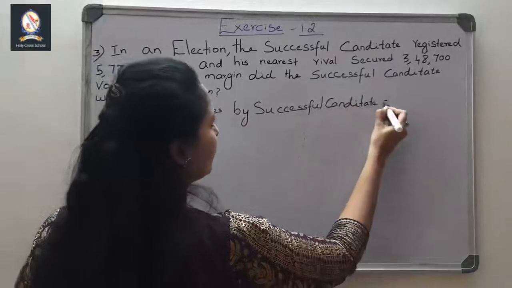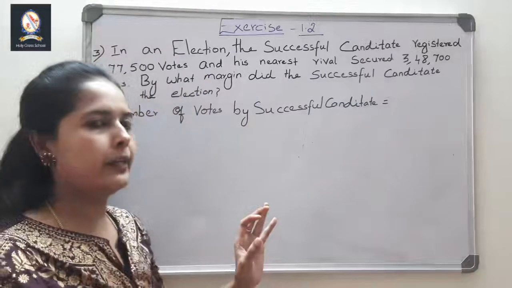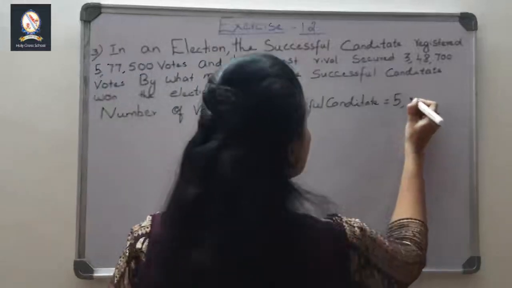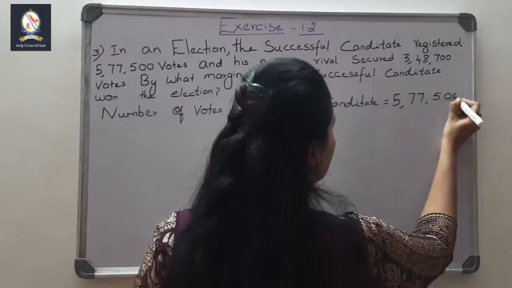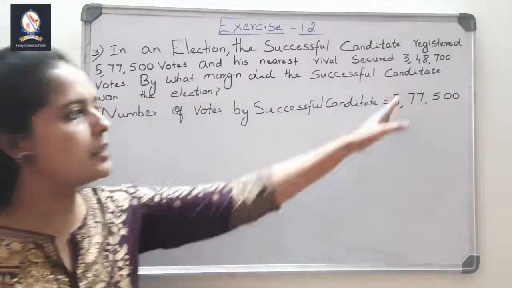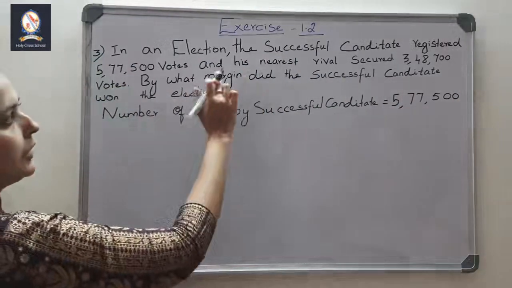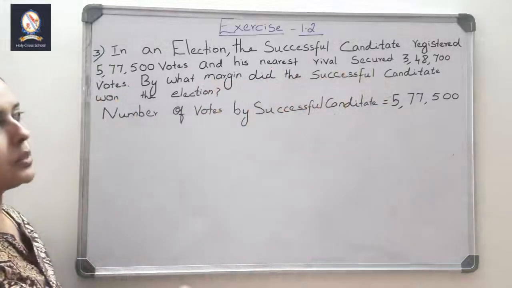Is equal to, while writing the numbers, you should leave some space and write. Okay. So it is 5,77,500. Listen, always leave some space between all the numbers so that it is easy for you to add or subtract or multiply, whatever. Next one. Come for the next line. His nearest rival secured 3,48,700 votes.